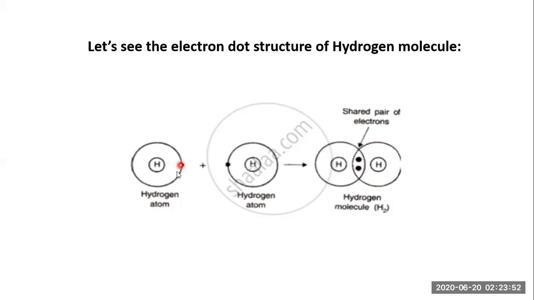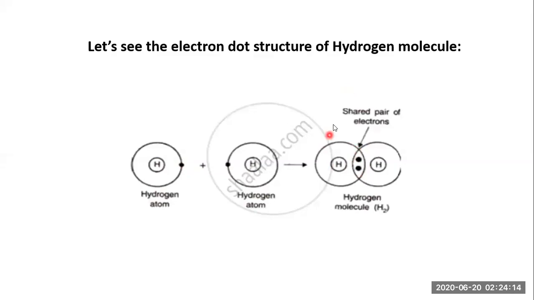See, this is one electron, this is one electron. Whenever they combine, they share. So this is an overlap section, and here you have to put 2 electrons to show that this hydrogen is sharing its electron, and this hydrogen is sharing its electron, and that's why the shared pair of electrons is drawn this way. Okay, I hope you understand.